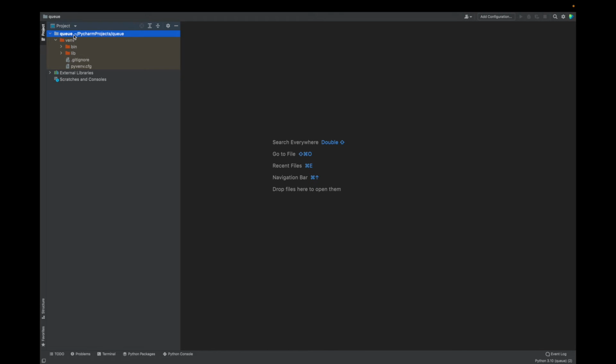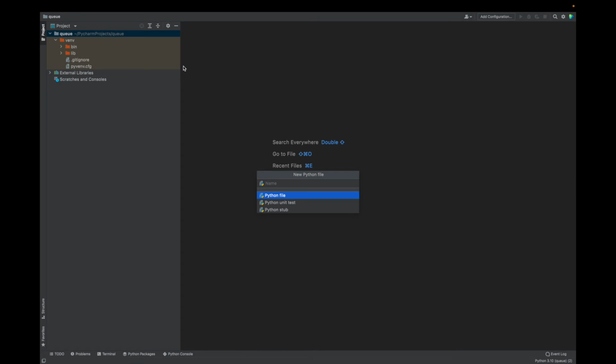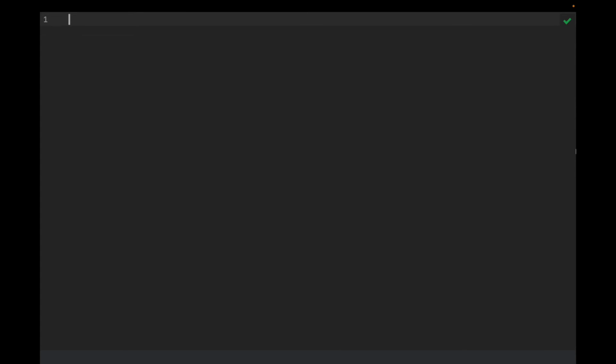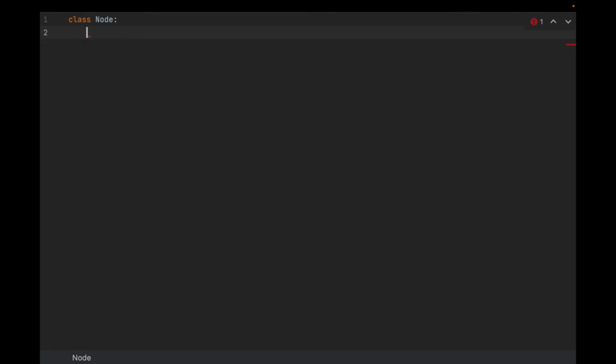And so here, I'm going to right click on the queue and we're going to start creating files. The first thing I'm going to create is the node class because we're going to use that to create our singly linked list, which we're using to implement the queue. So I'm going to call this node. So I'm in my node class, and it's just like we've done before. In fact, we could have copied it and pasted it from previous node classes we built.